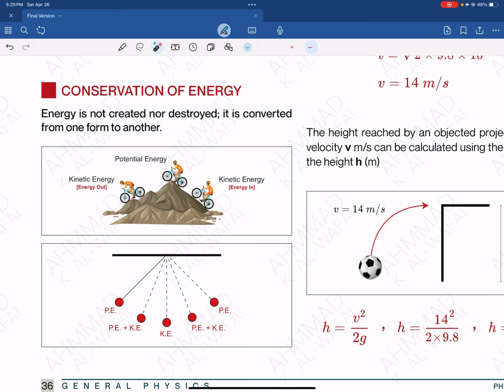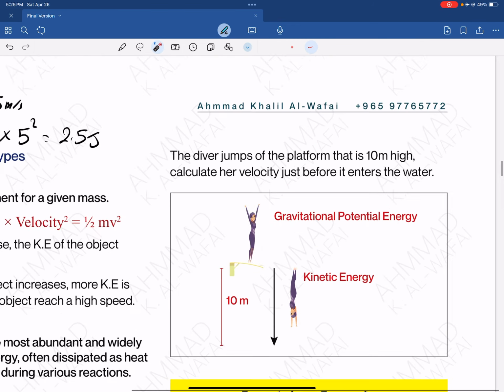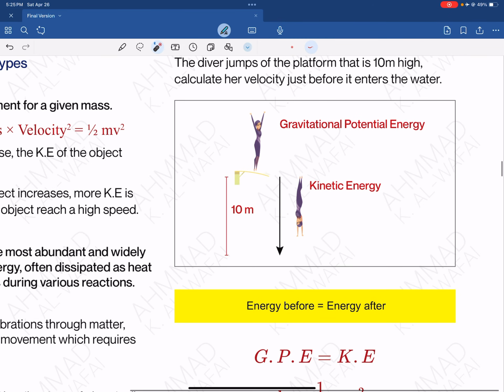Same thing for this pendulum. As it swings, it transforms from maximum potential energy to minimum potential energy with maximum kinetic energy, and so on. Okay, now let's move to the idea of calculations. Now, if you have an object that is basically being dropped or being thrown with a certain velocity, you can calculate a lot of things knowing just simple givens, right?